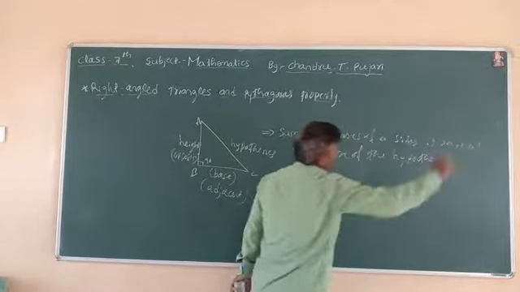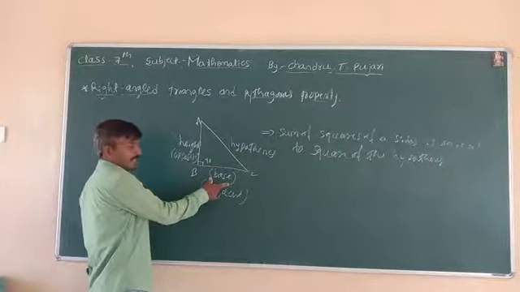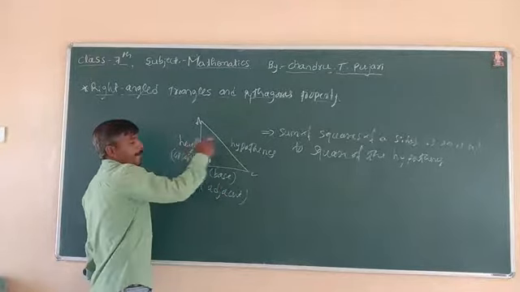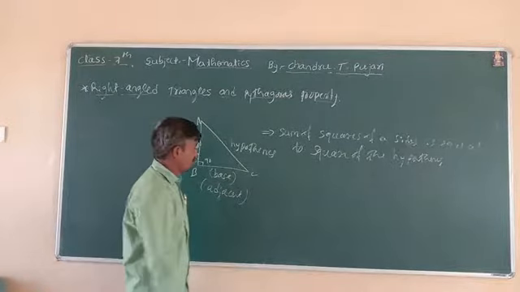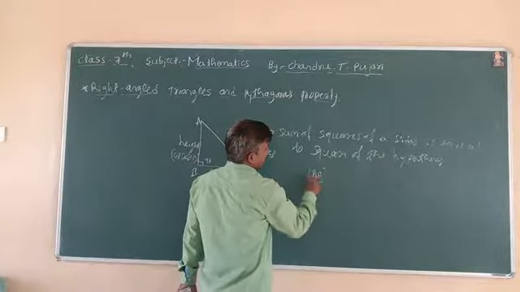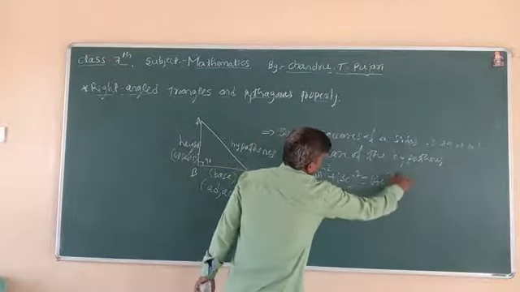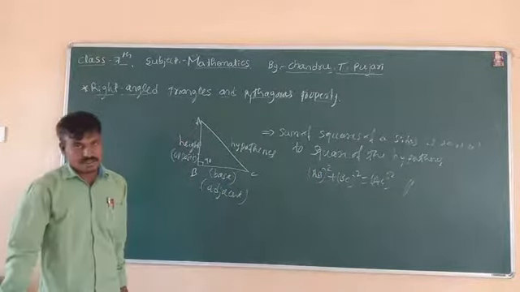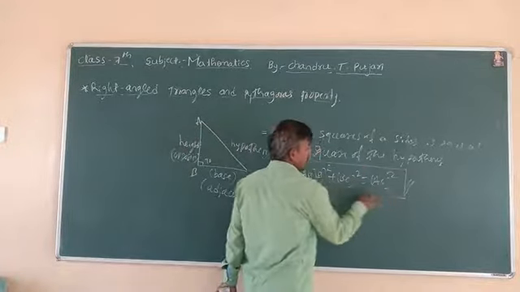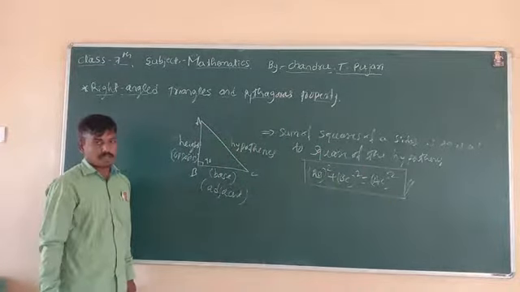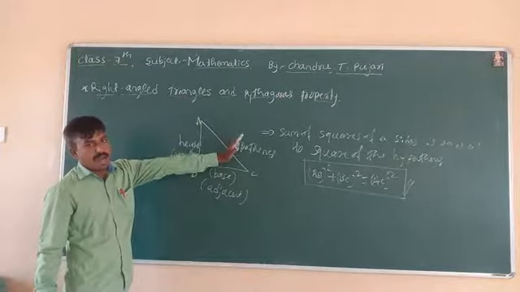The condition is: base square plus height square is equal to hypotenuse square, otherwise adjacent square plus opposite square is equal to hypotenuse square. Therefore AB square plus BC square is equal to AC square. This is our Pythagoras condition, the most important theorem statement.